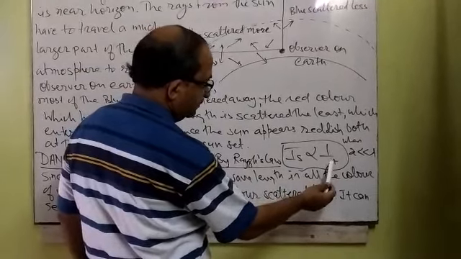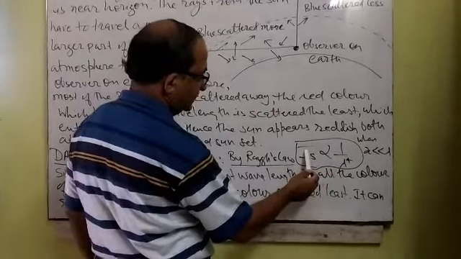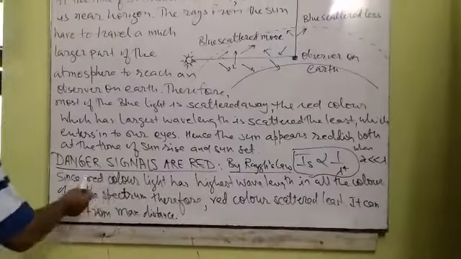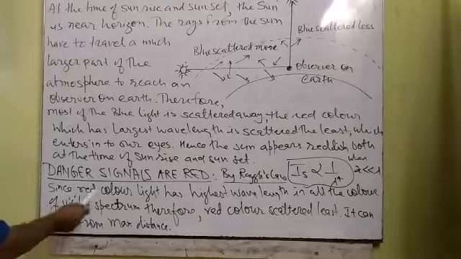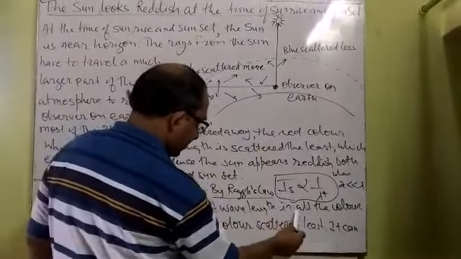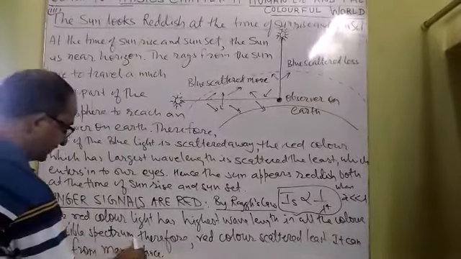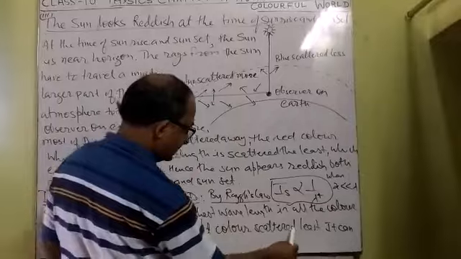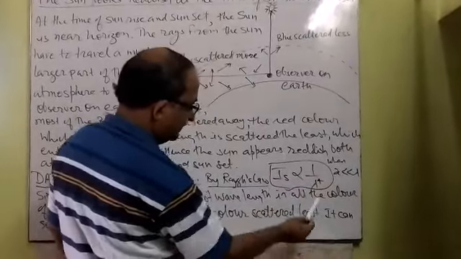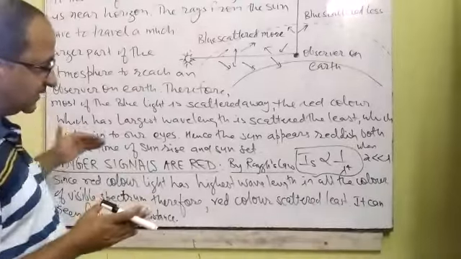That means for the color of light whose wavelength is most, the intensity scattered is less. In the case of red light, since red has the highest wavelength in the visible spectrum, it is scattered with the least angle, and it enters our eye.